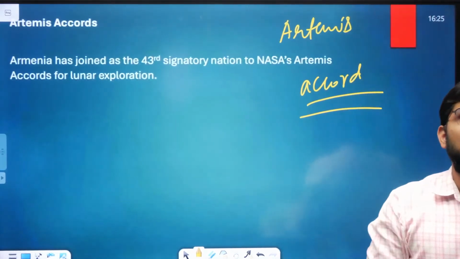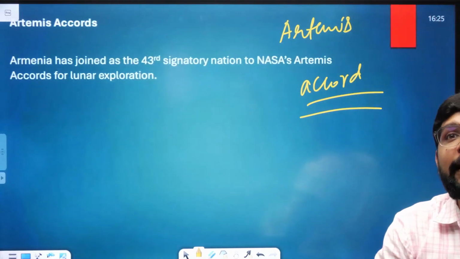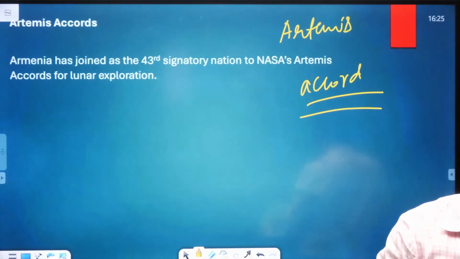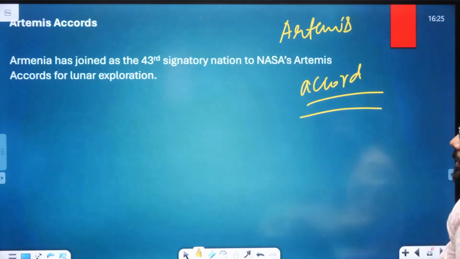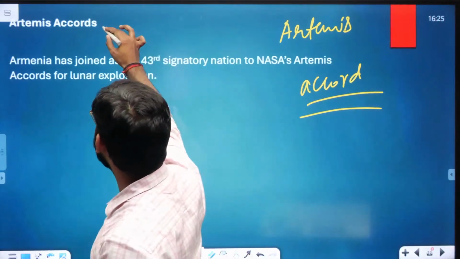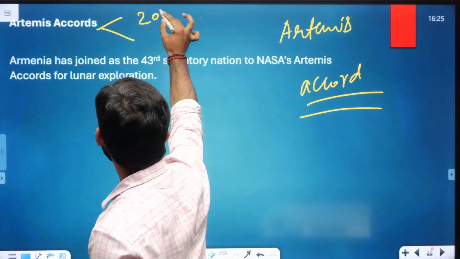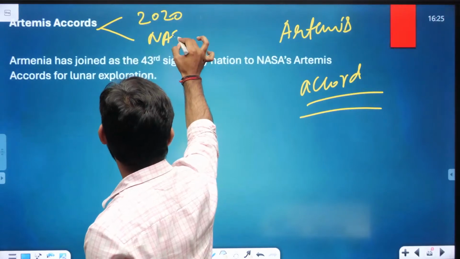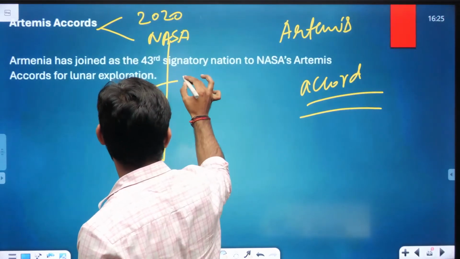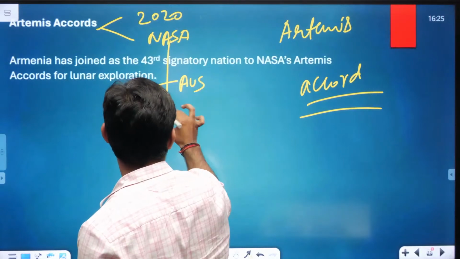Armenia became the 43rd signatory of the Artemis Accord. It was established in 2020 by NASA, along with other countries like Australia and Canada.